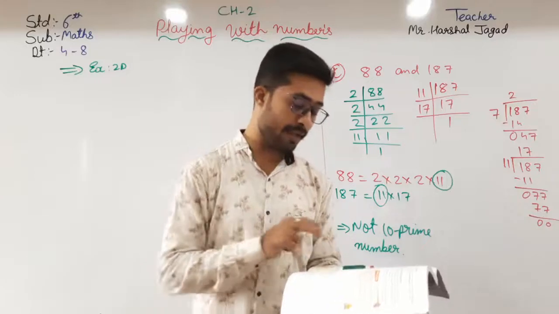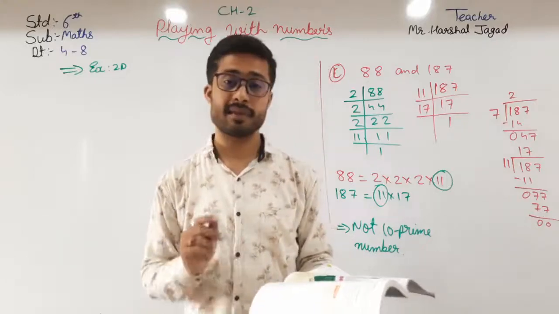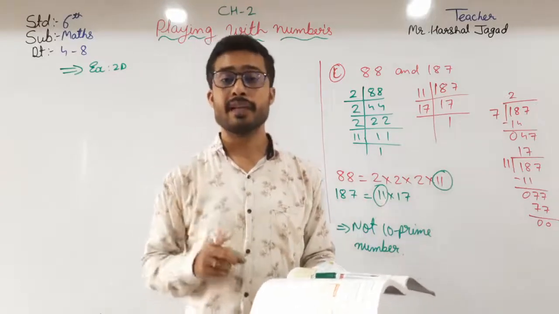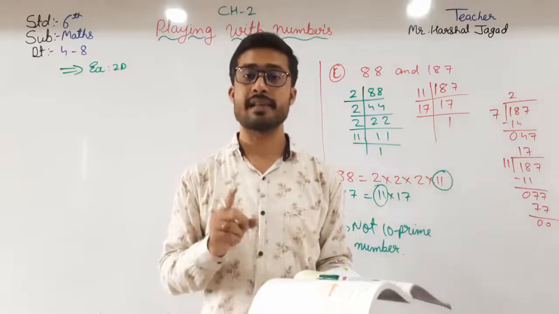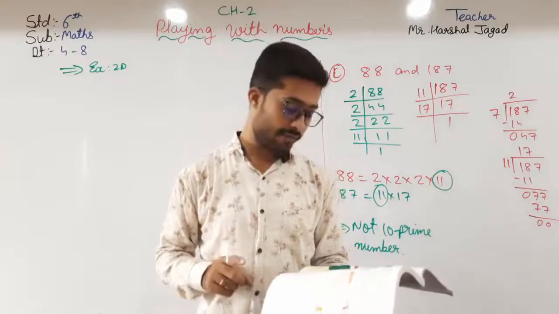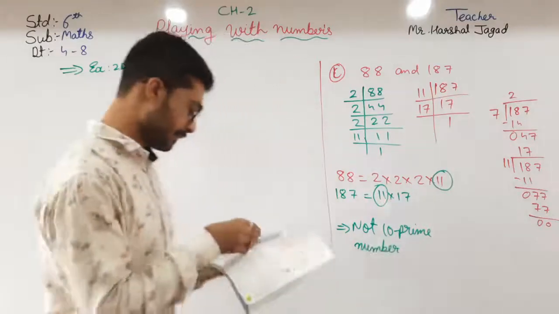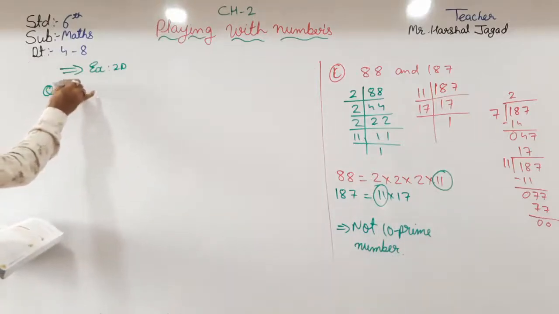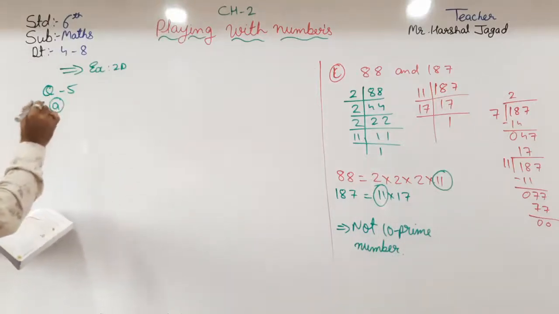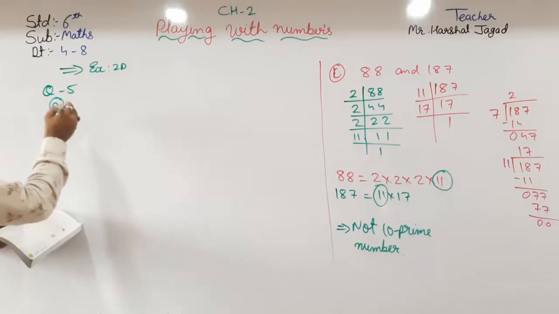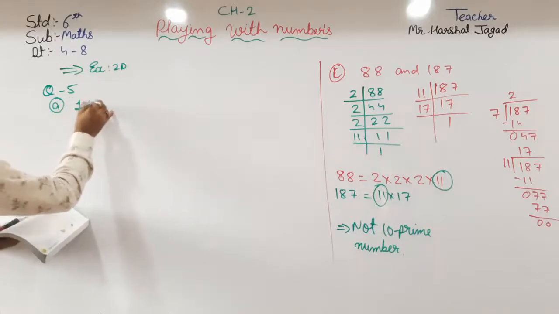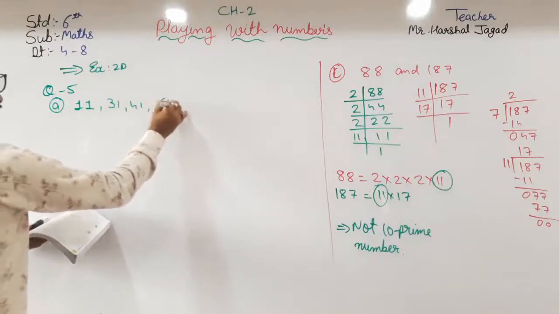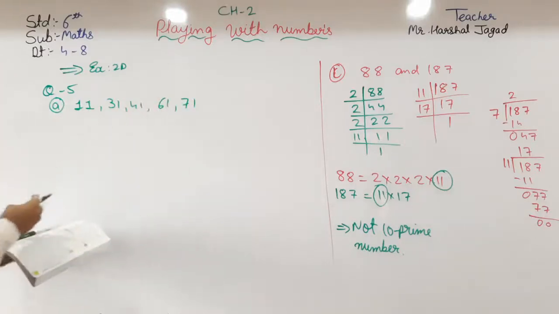From the table given on page number 32, you have to find the prime numbers first whose unit place, that is the ones place, is 1. In question number 5, A is 11, 31, 41, 61, 71.